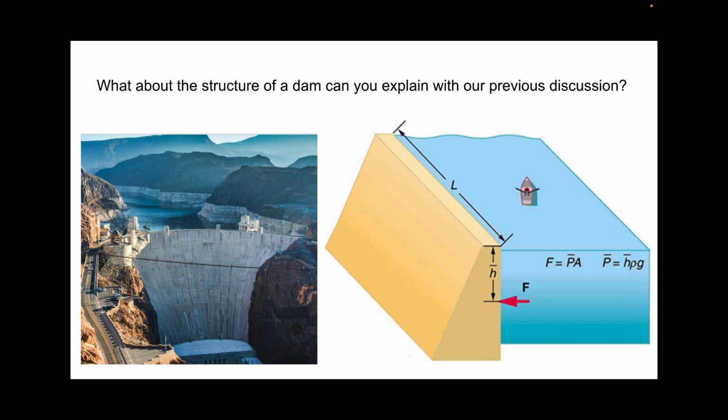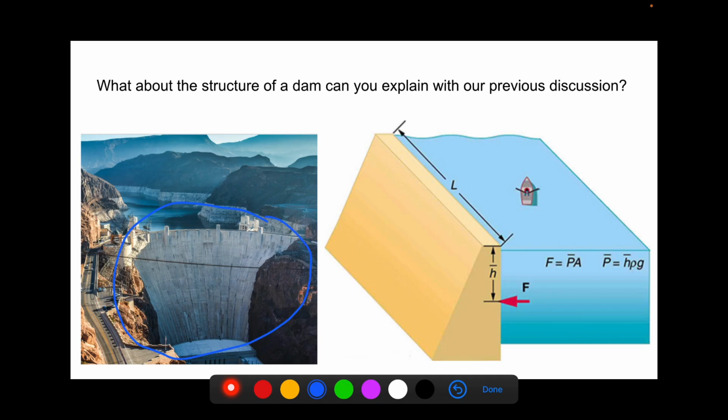All right, so take what we just learned about depth and height of the fluid above a point and how that relates to pressure, and try to figure out what that has to do with the shape of dams. The Hoover Dam is pictured to the left, and you'll notice from that picture that it has a structure that is similar to the diagram to the right. So take a minute and think about why there is this enlarging structure as we get deeper and deeper along the dam, why our base needs to become wider and wider as we go.